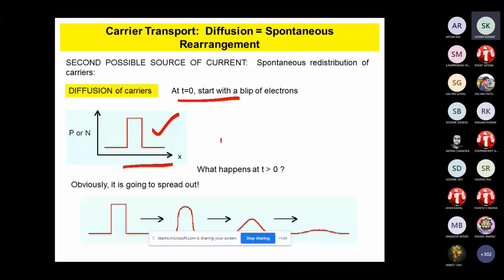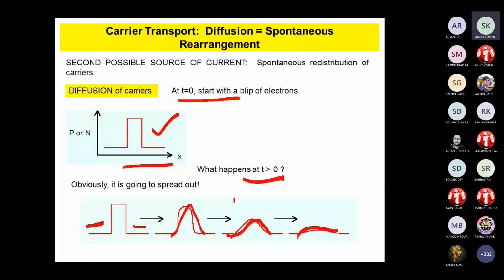What happens at t greater than 0? Obviously, it will start to diffuse from higher concentration to lower concentration, because these are the lower concentrations, and the concentration will be like this. So carriers keep moving from higher to lower concentration. That is just the transport of carriers through the diffusion process.